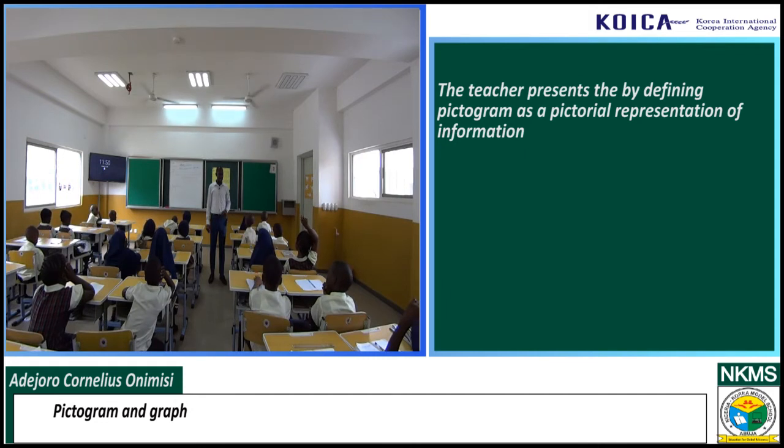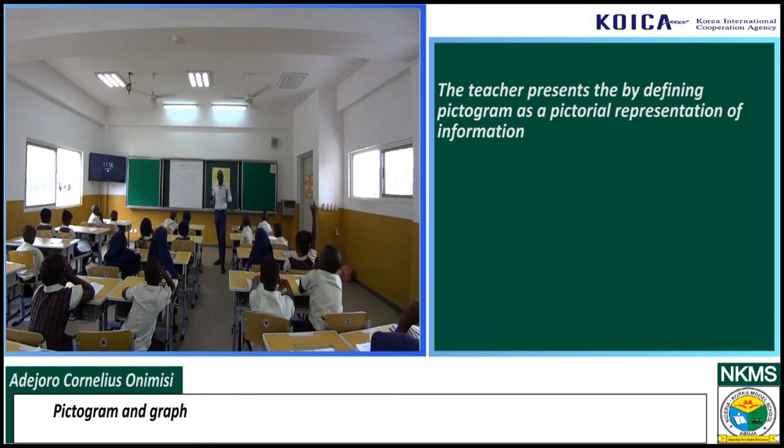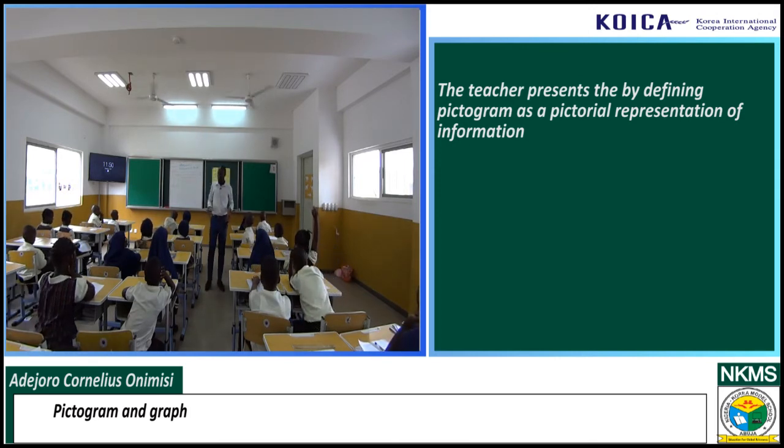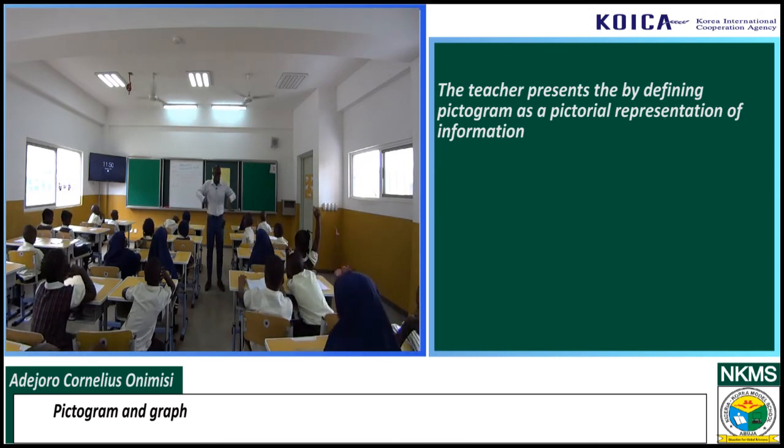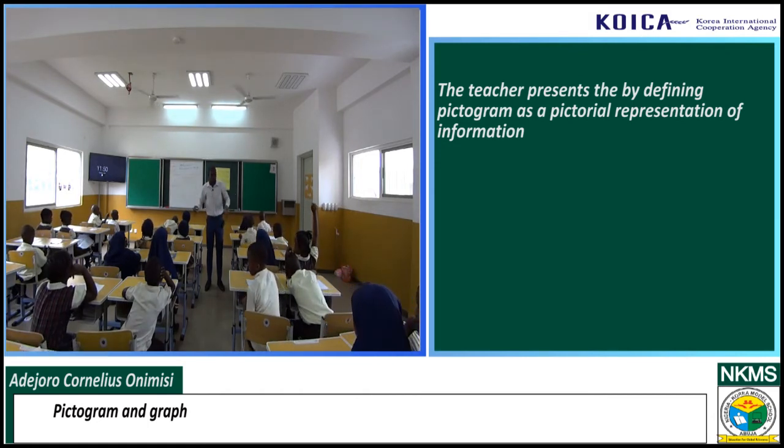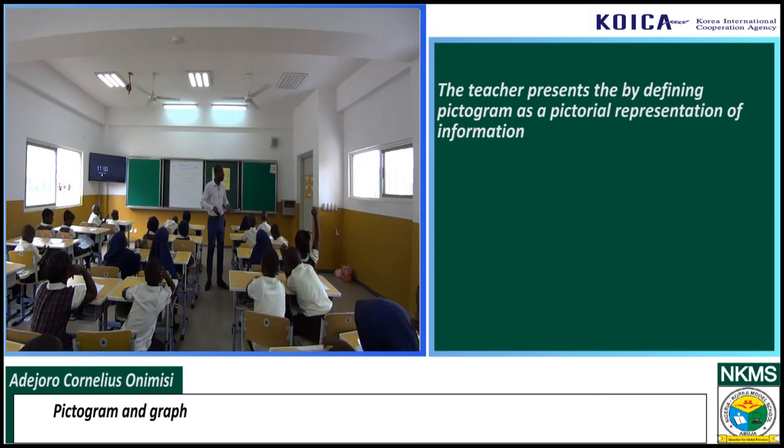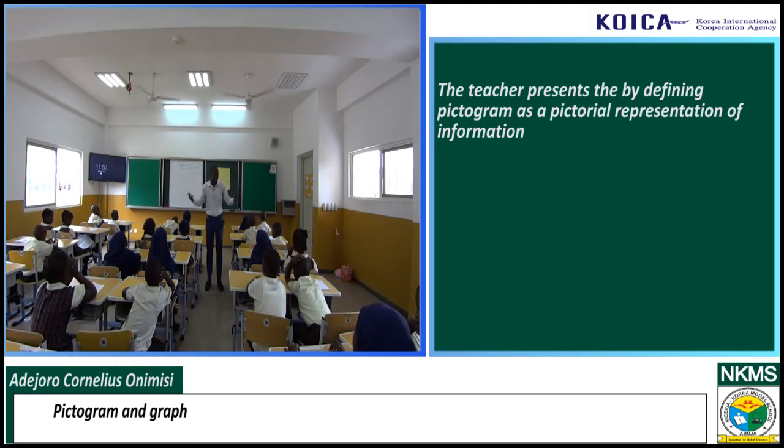Are you getting my point now? When you say something is graphical, it means certain information is represented using a graph. When you say something is pictorial, it means it is represented in picture form. When you say certain information is diagrammatical, it means you are using a diagram. I hope we get that.